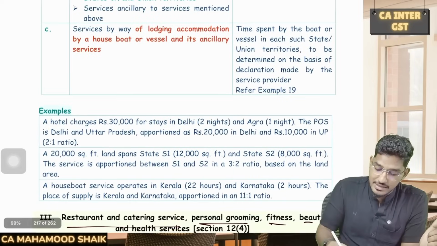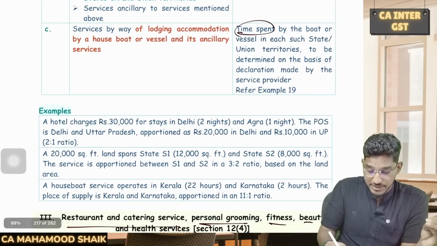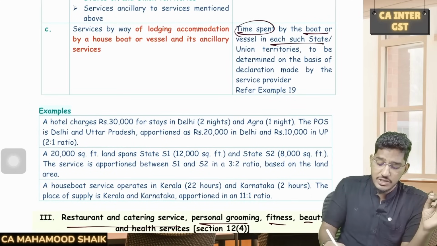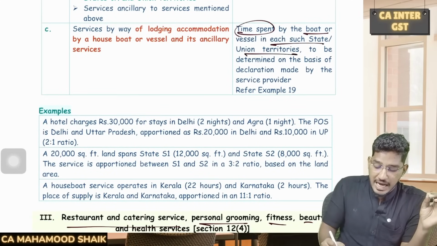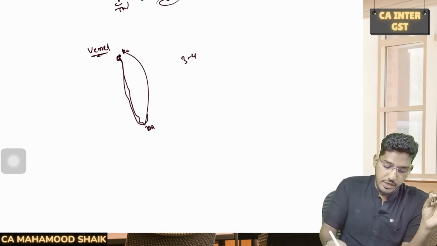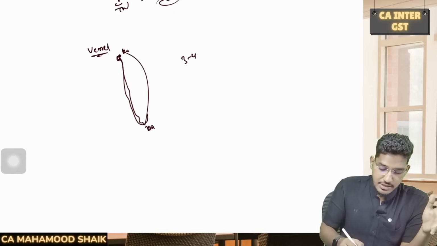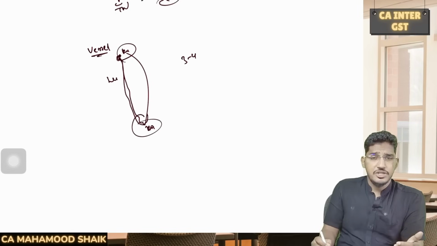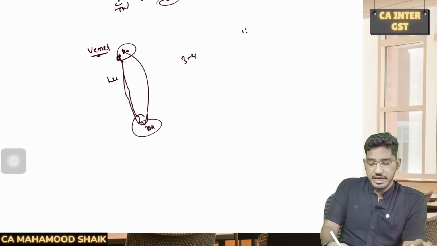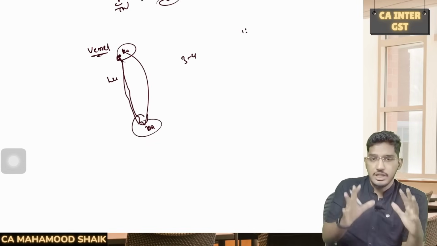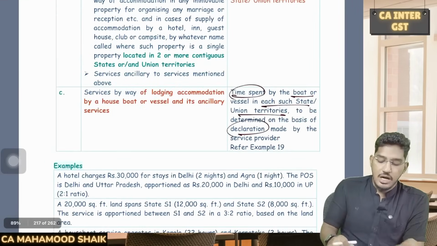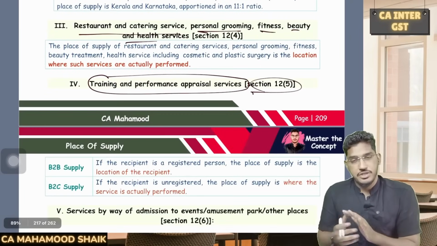They say that in these cases, the value has to be apportioned on the basis of time spent by the boat or vessel in each such state or union territory as declared by the service provider. So the service provider will give the declaration: this much time we have spent in Kerala, this much time we have spent in Karnataka. According to that declaration, we will bifurcate the value, and accordingly we will determine the place of supply. So this is what section 12 subsection 3 says, how to determine the place of supply in relation to services of